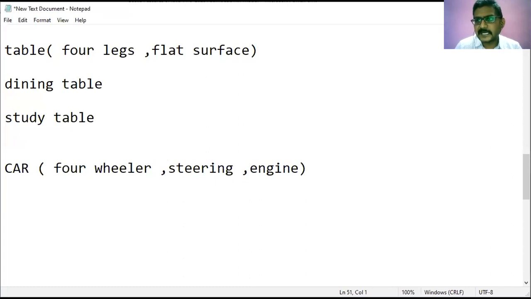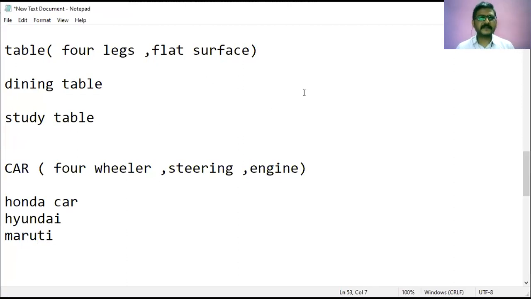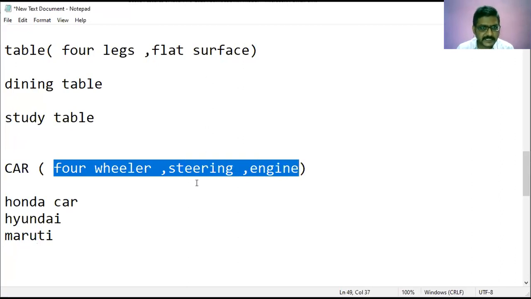But what exactly will a car be? The physical entity, maybe a Honda car, or some kind of Hyundai, or some kind of Maruti. So the designs may be different. The common properties are these: every car should contain steering, an engine, and 4 wheels.